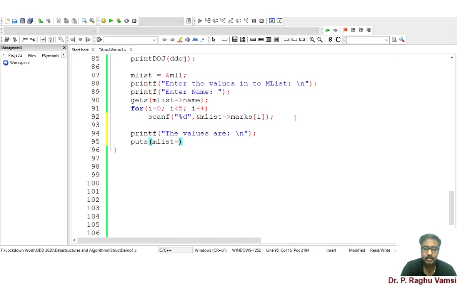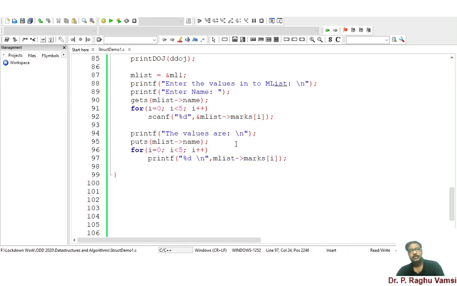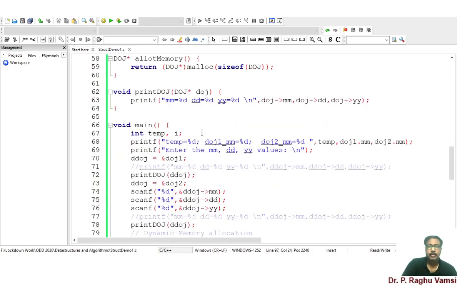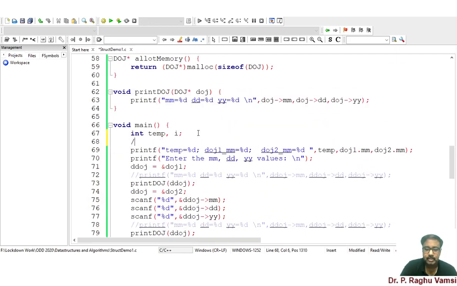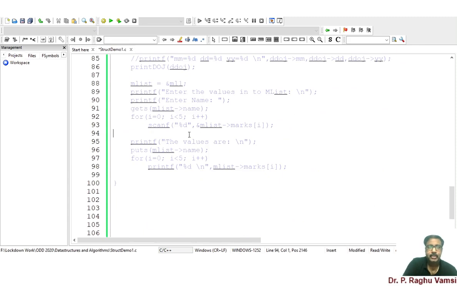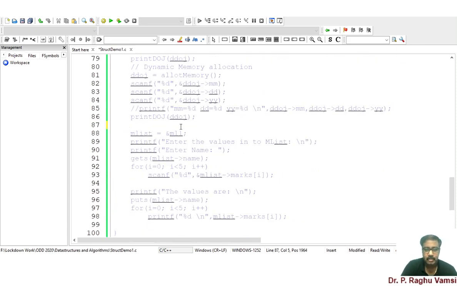M list name, and the same thing, you have to use a for loop for printing the marks. Printf percentile d backslash n, m list marks. Now what I do is I will comment these statements so that there is no need to repeat the already compiled statements, because we already did it.